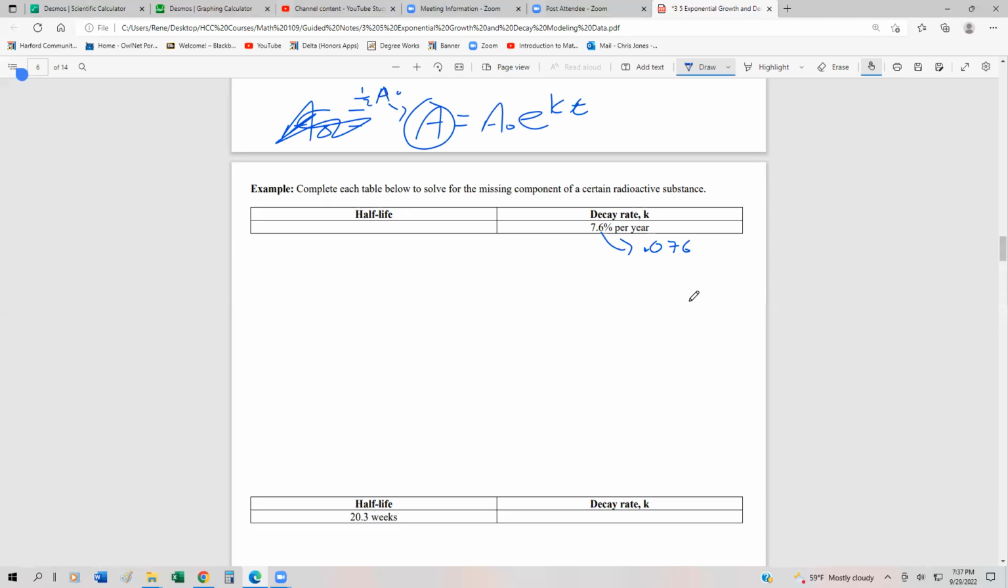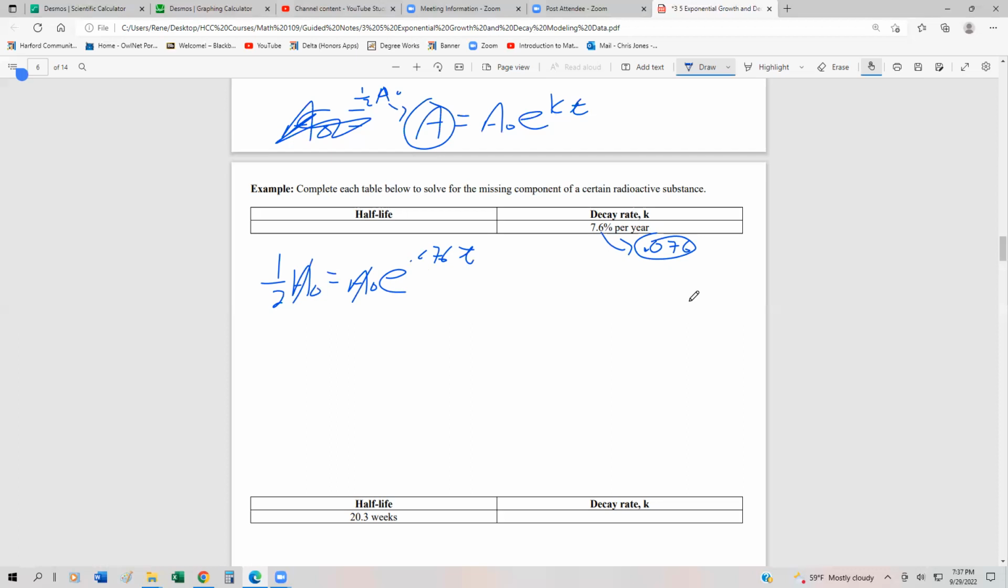That actually makes it pretty easy, because we can set this up as 1/2 A sub 0 equals A sub 0 e to the decay constant, 0.076, times t. This should help us solve for t pretty easily. We can divide both sides by A naught, and that's going to go away.